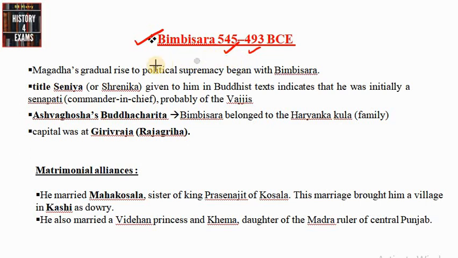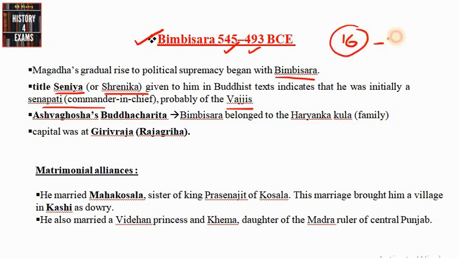We can see Magadha's imperialism, or Magadha's gradual political supremacy, began with Bimbisara. He had one title, Senya, otherwise called Shreniga. As per this Buddhist text, this title Senya indicates that he was initially a Senapati, a commander-in-chief, probably of the Vajjis. We have already discussed the 16 Mahajanapadas.